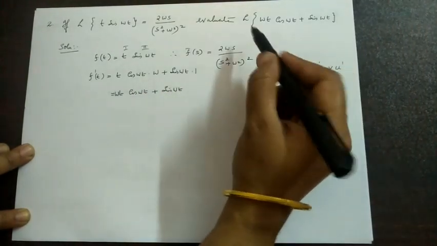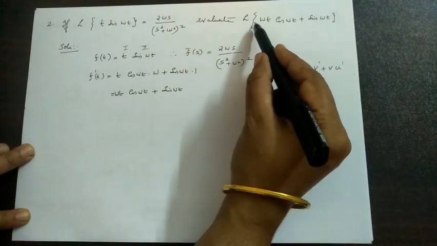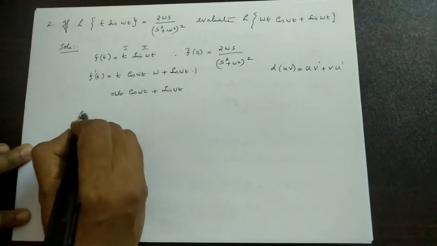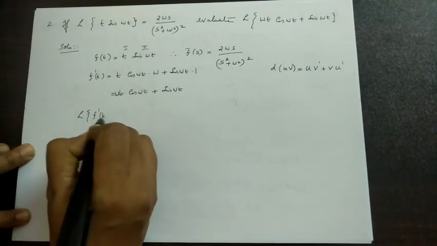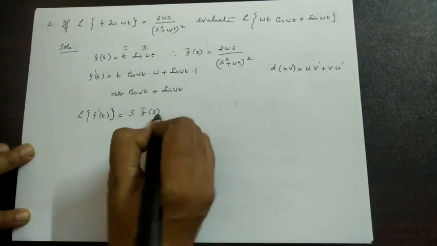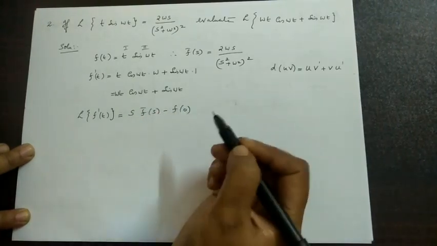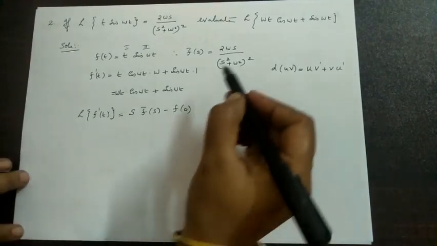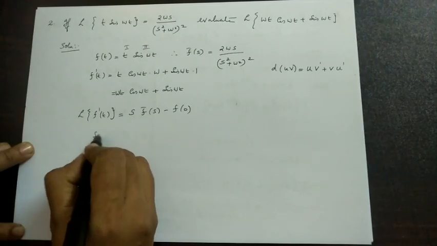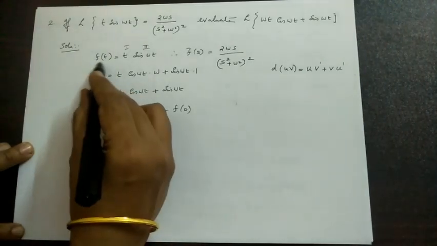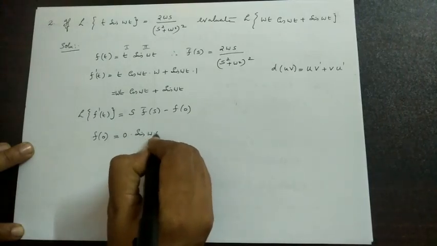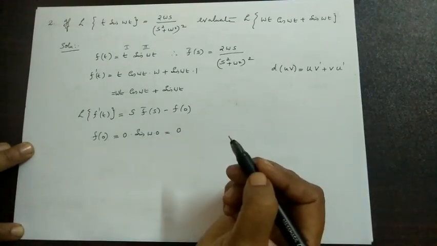Therefore, here we understood that we want to find the Laplace transform of f dash t. The formula is s f bar s minus f of 0. We are already given f bar s, so we want to find only f of 0. F of 0 can be found from the function f of t by putting t equal to 0. Sin omega into 0, so this becomes equal to 0.